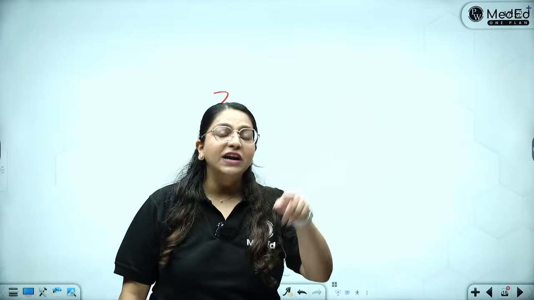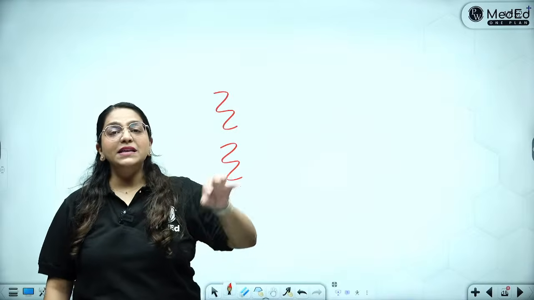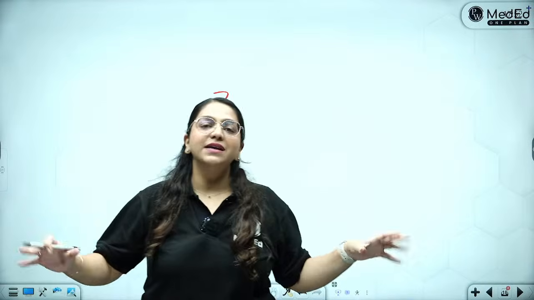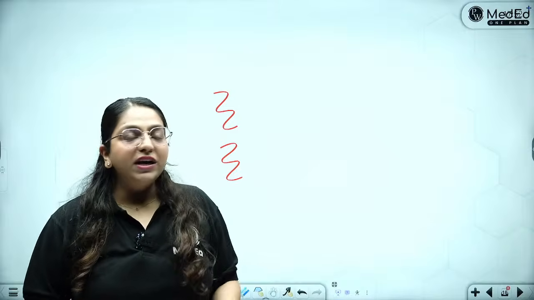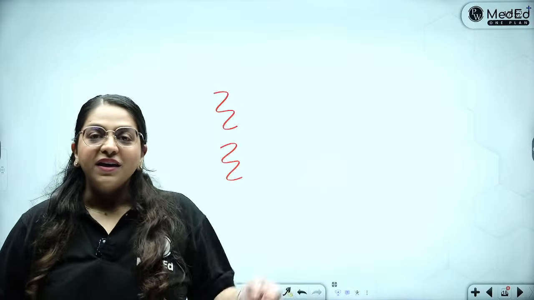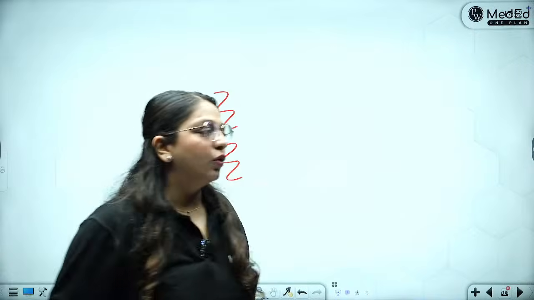So these are non-enveloped viruses. Except these 6, all viruses are enveloped. So you don't need a mnemonic for enveloped. You just need a mnemonic for non-enveloped. Rest all become enveloped.